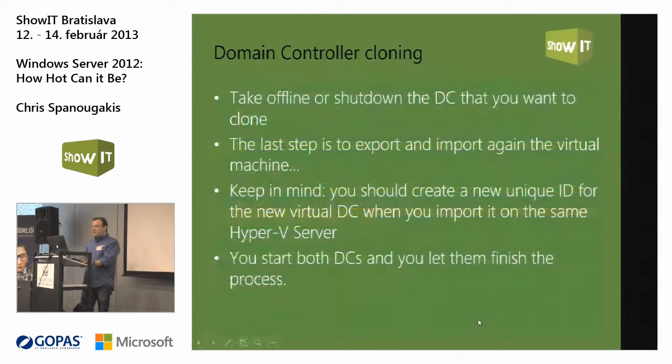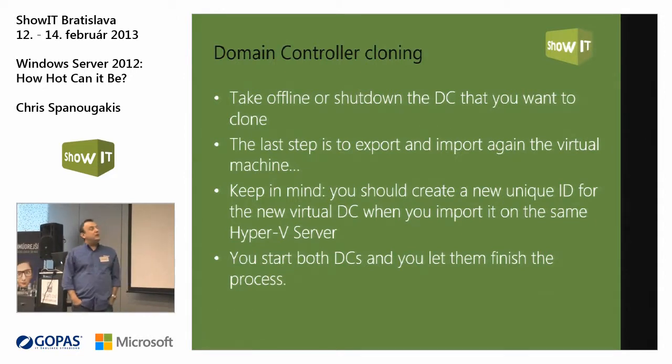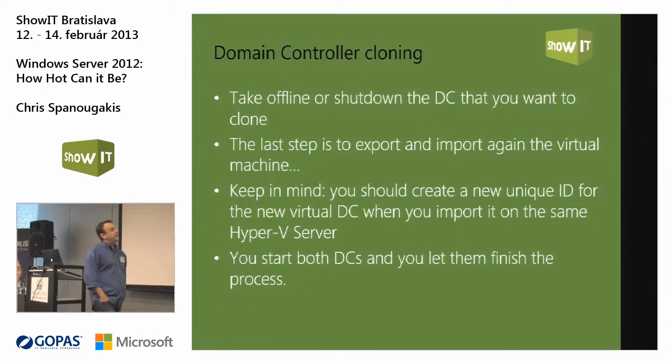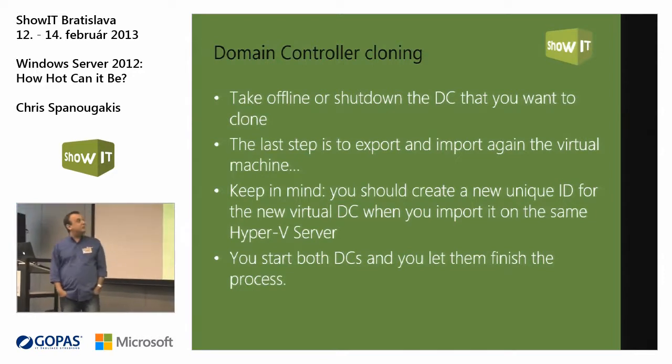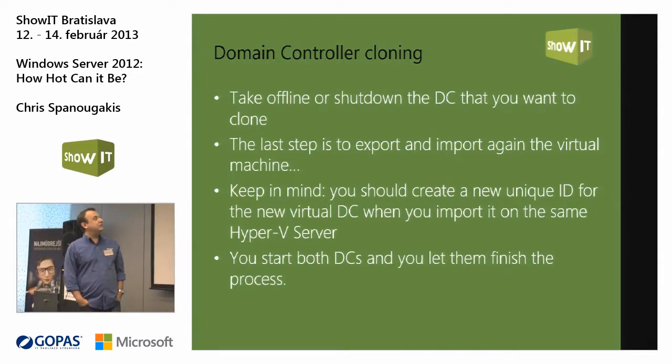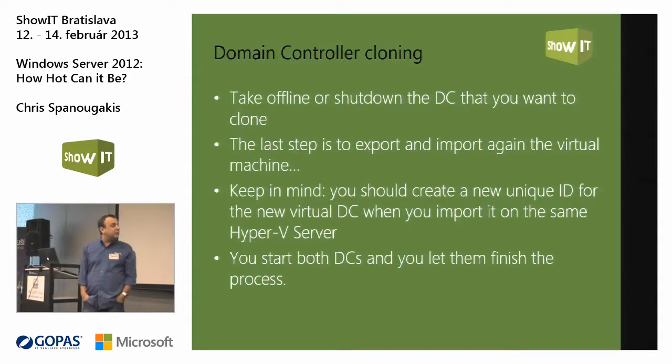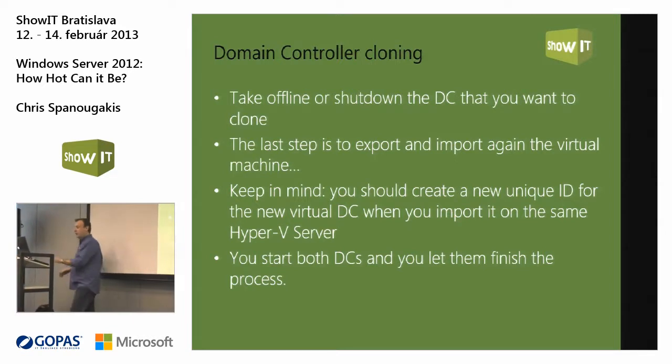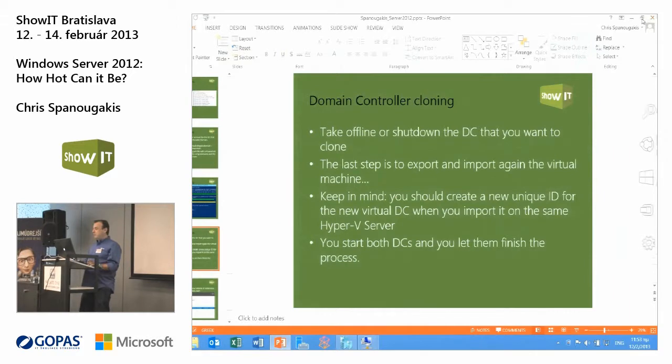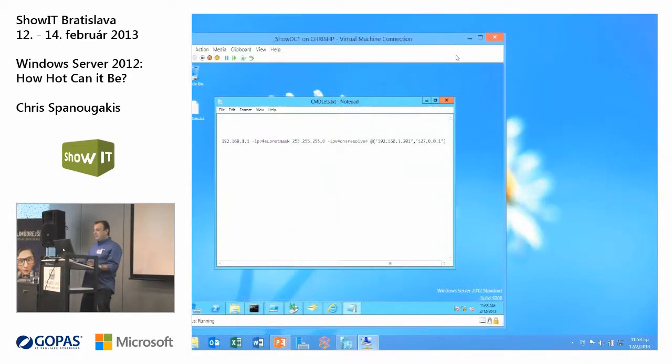The cloning can be done like this. You just shut down the domain controller that you want to clone. You export and import the virtual machine. Keep in mind, you should create a new unique ID for the new virtual domain controller when you import it on the same Hyper-V server. So practically, when you do the import command, you have to do something like this.